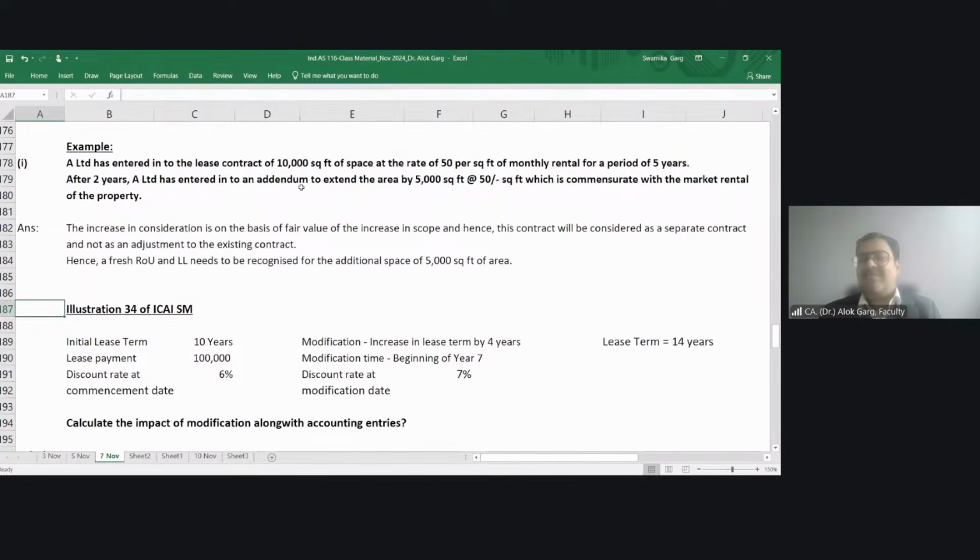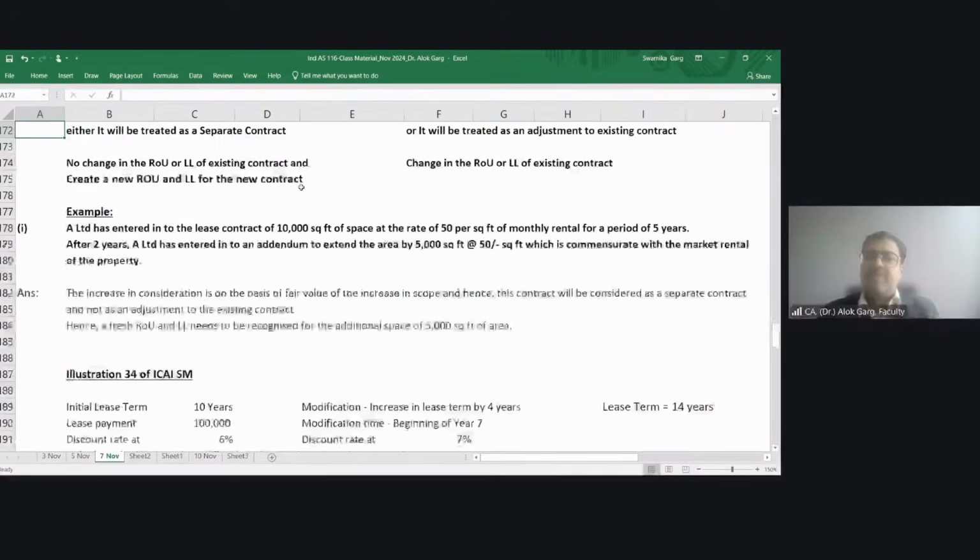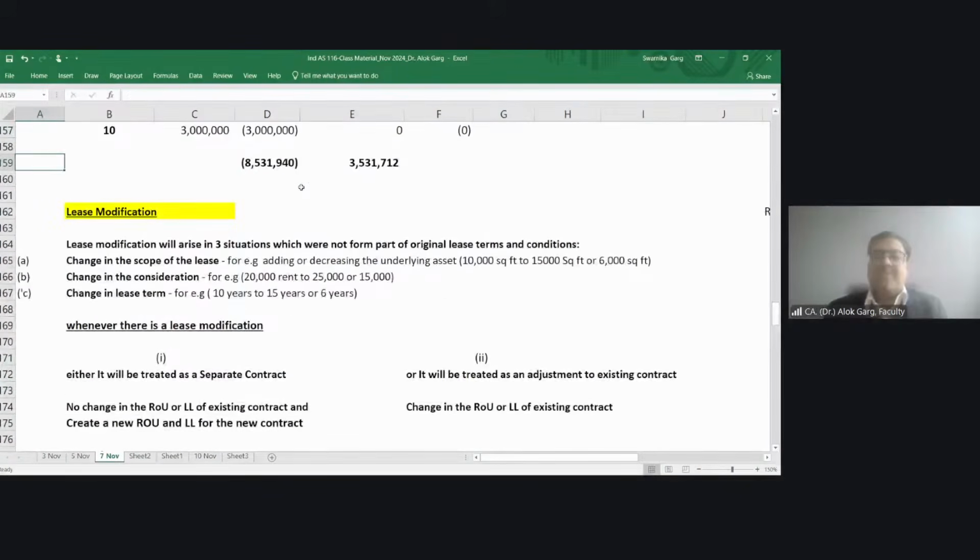So first I covered the concept with simple examples, then proper examples, then ICAI study material questions and RTP questions. This entire file consists of that. This file is the outcome of 6 classes.